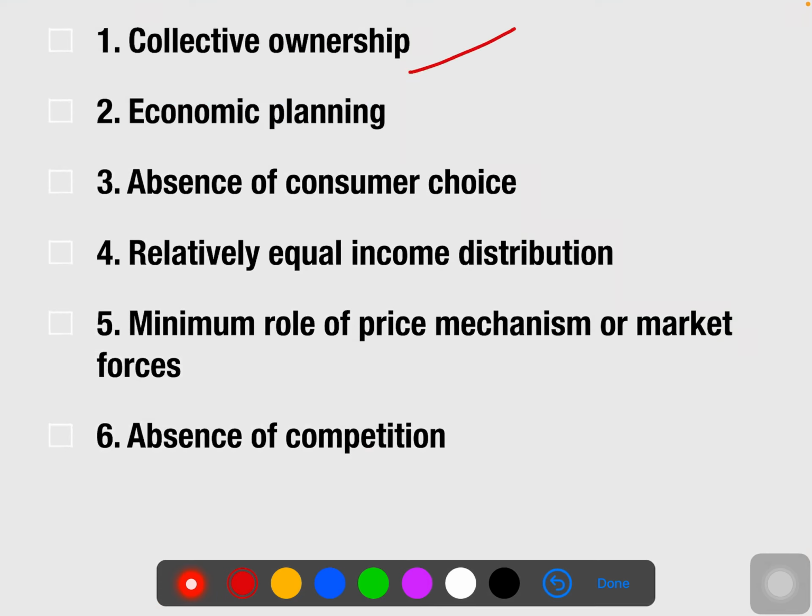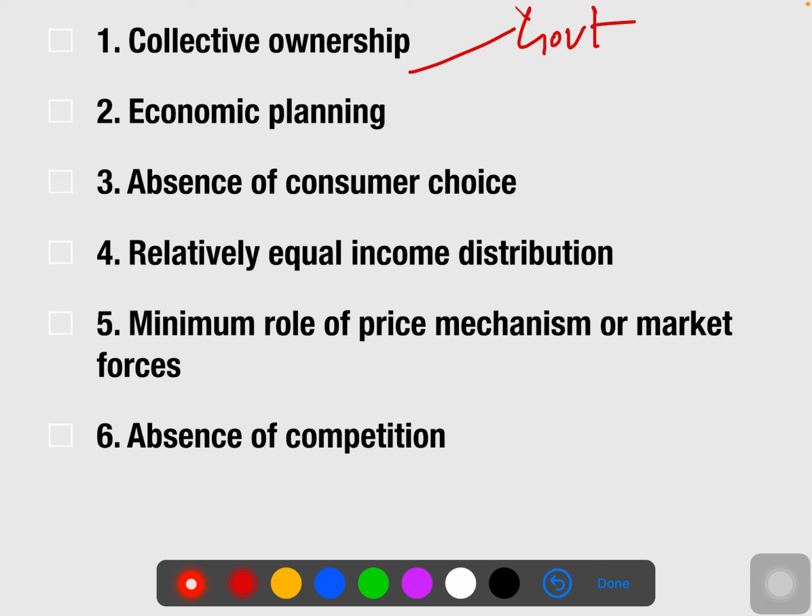First one, let me talk about collective ownership. What is the meaning of collective ownership here? In this case, all the properties, all the wealth, all the assets are completely owned by the government sector. Few exceptions are there. If a firm or organization is very small, it can be owned by the private sector, but the maximum ownership is in the hands of the government. That's why it is collective ownership: every property is in the hands of the government sector.